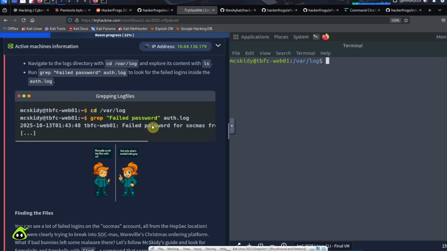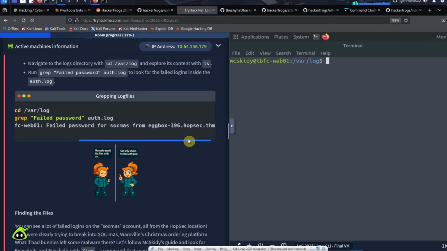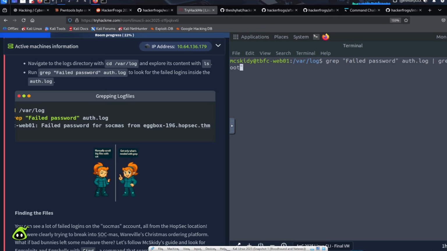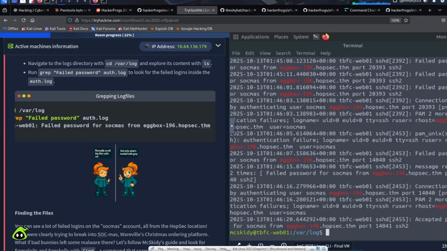So they say here that there was this one particular user. Failed password for sockmiss, eggbox. We could probably find this inside the log as well. So we're going to run the grep command again, but instead of grepping for failed password, we're going to grep for this username. The username is eggbox196. And we see here that there's a bunch of failed password attempts for this particular user. Okay, let's move on to the next part.